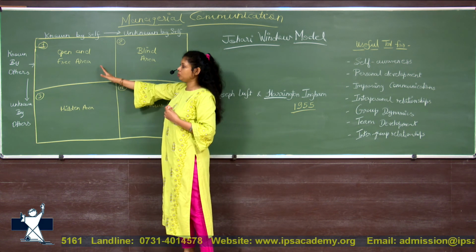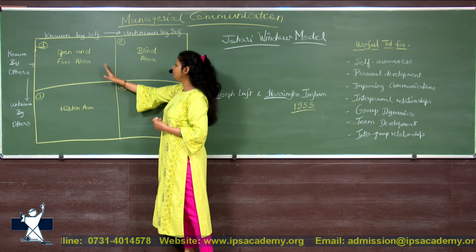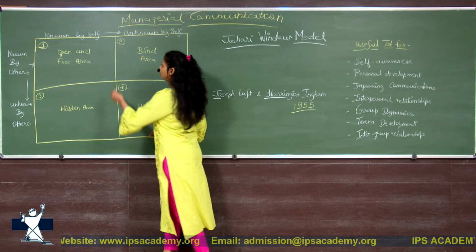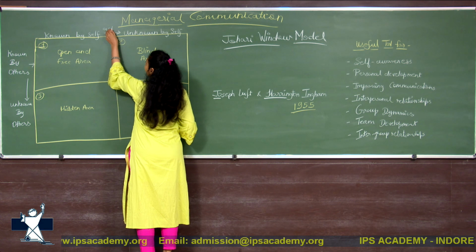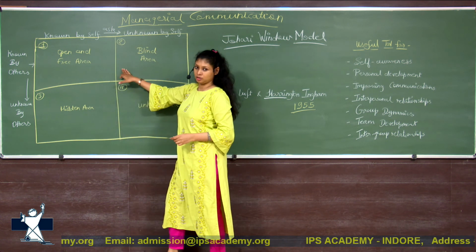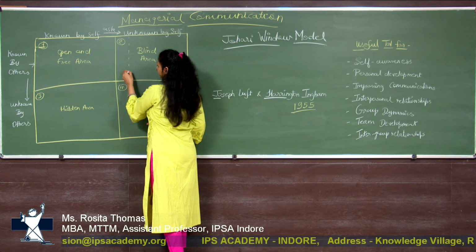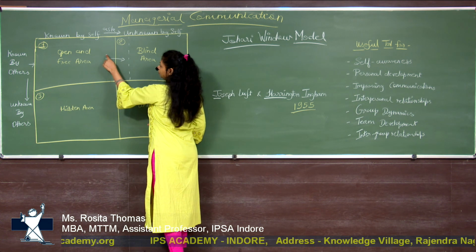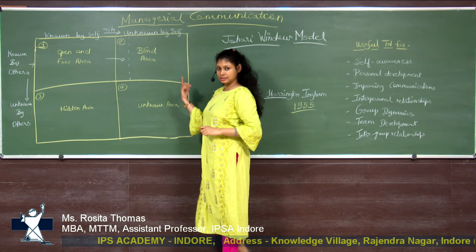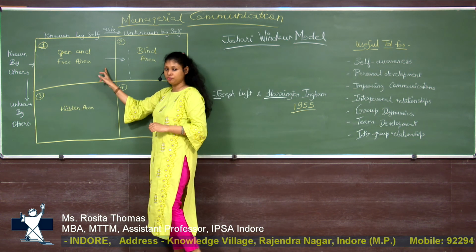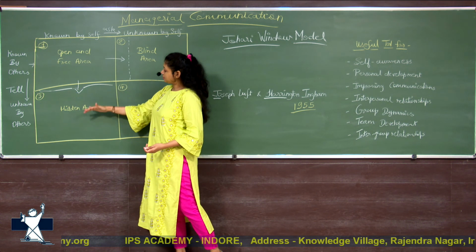So how are we going to increase the open area? By reducing the blind area, we are going to ask for feedback. Feedback, asking and reflection will reduce the blind area and increase the open and free area.